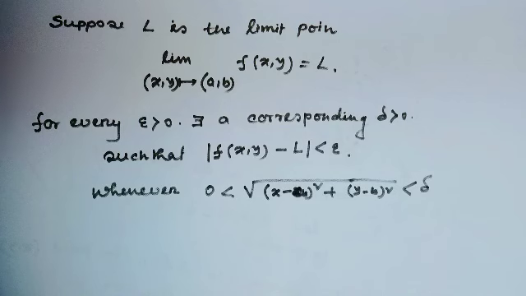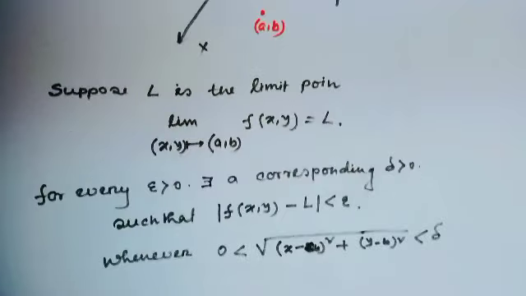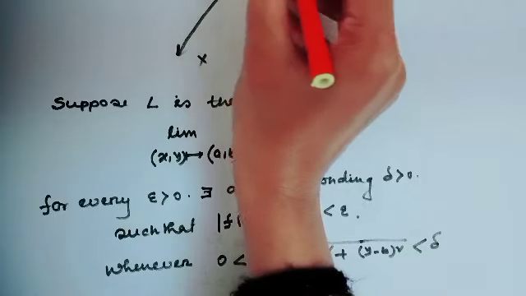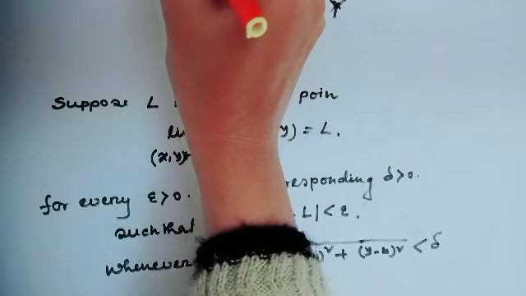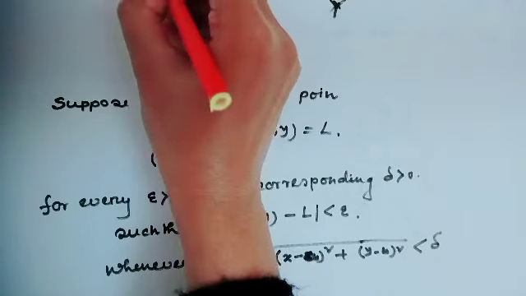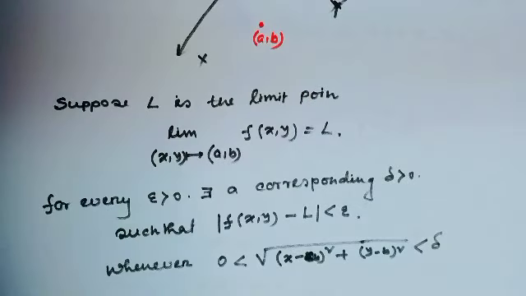That means for every epsilon, this is the epsilon distance, and this is L plus epsilon and this is L minus epsilon.